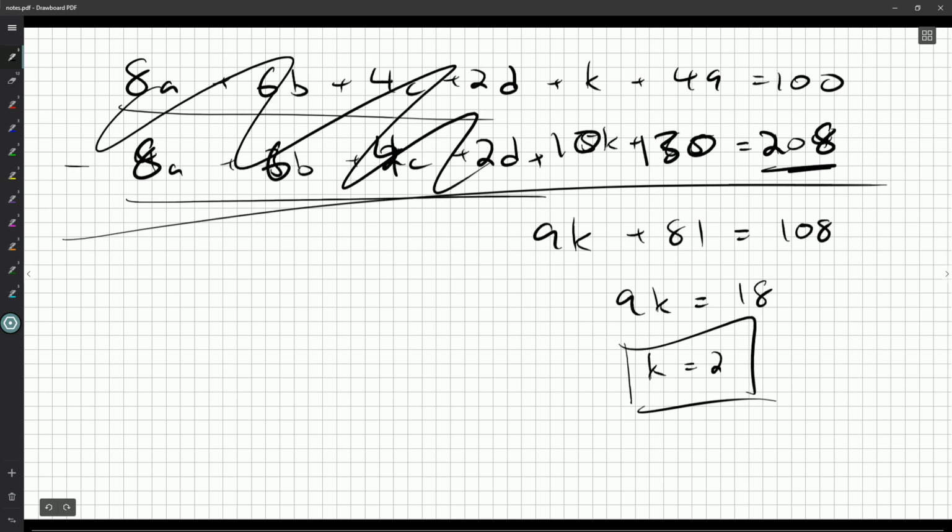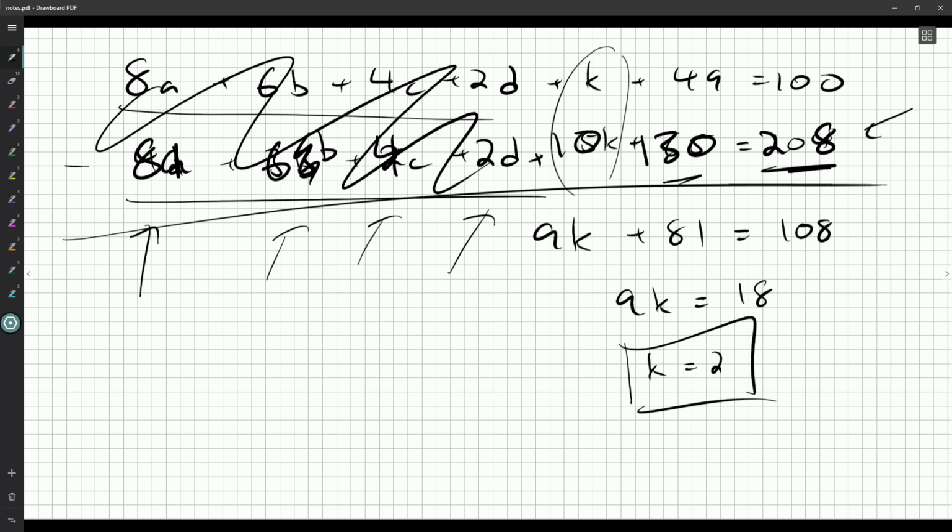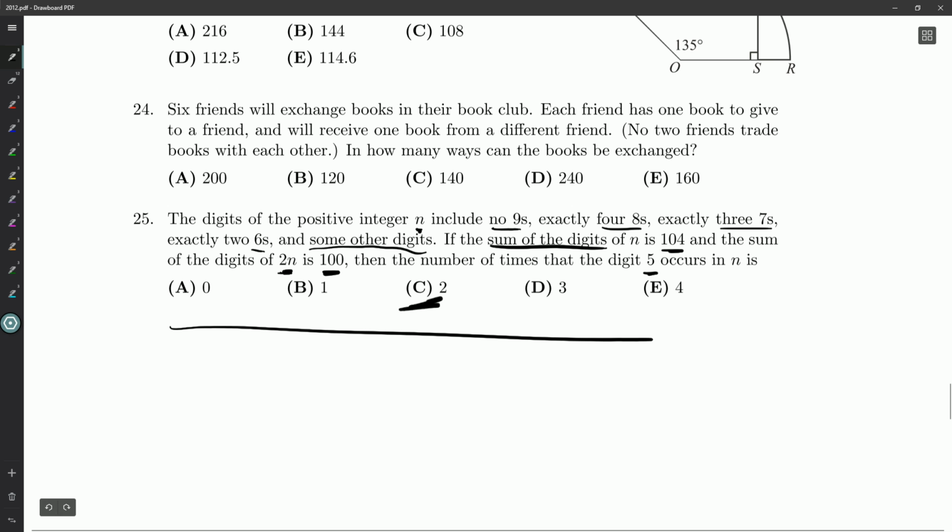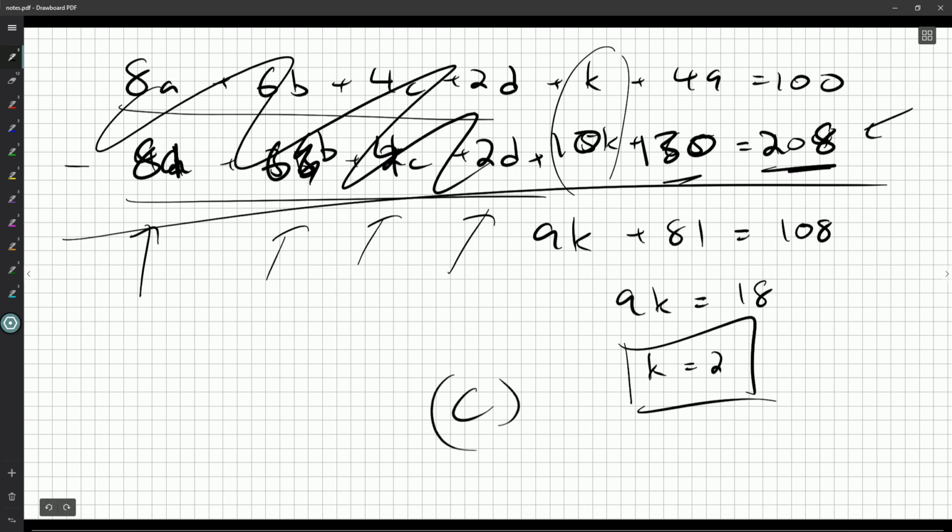And I can see that I must have 2 5s. That's the only way to deal with it. Okay? And this is much faster when we notice that, oh, the 4s, 3s, 2s, they just double. So we should just double. It's a lot easier than guessing and checking our way to, oh, well, maybe they've got 1 4 and 3 3s, and trying to find something that way. Because it doesn't matter. Those go away, and we can easily determine the number of 5s. And if they had told us the number of 5s but didn't tell us the number of 6s, we probably could have done the same thing too. But there we go. We get our answer of 2. Comes out with a nice little algebra trick there at the end.